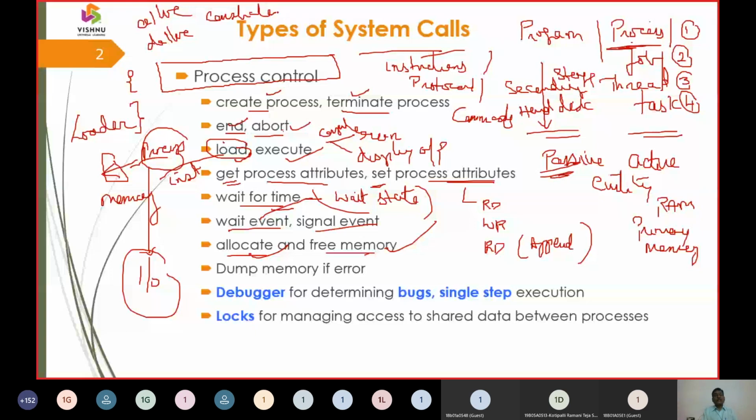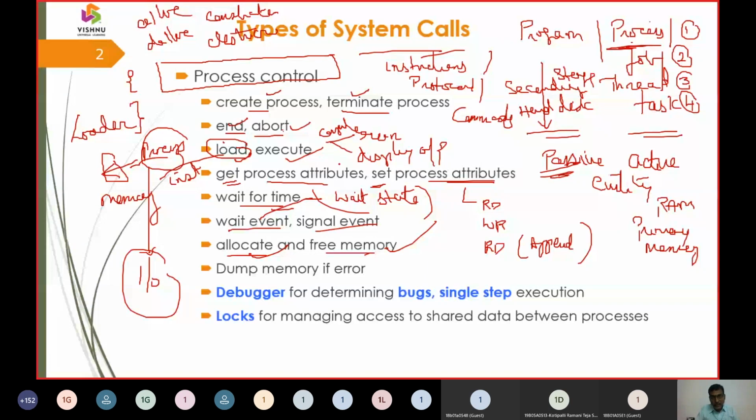So when we work with a constructor function, we are going to allocate some memory there. When we use a destructor function in C++ or in Java, whatever space the variable has occupied, that space we are going to remove. That means once you have given a variable some memory location, then you are taking back that variable's memory location. So allocation of a space, deallocation of a space. So that is where the freeing operation is going to take place.